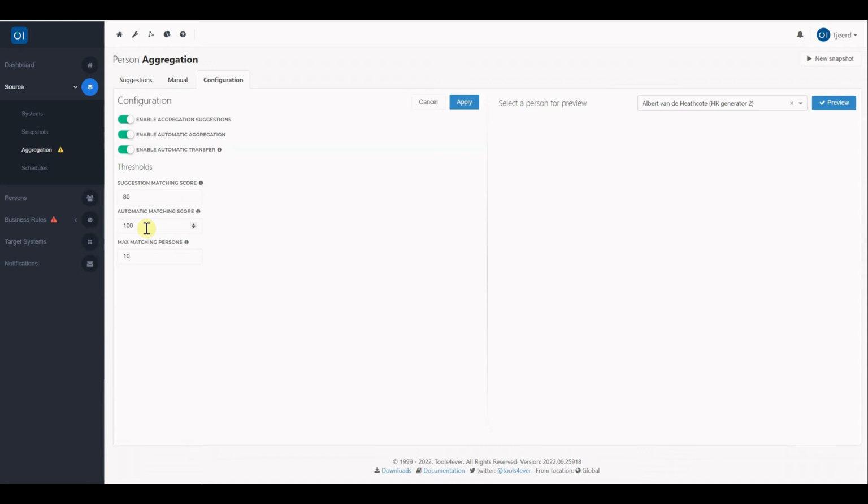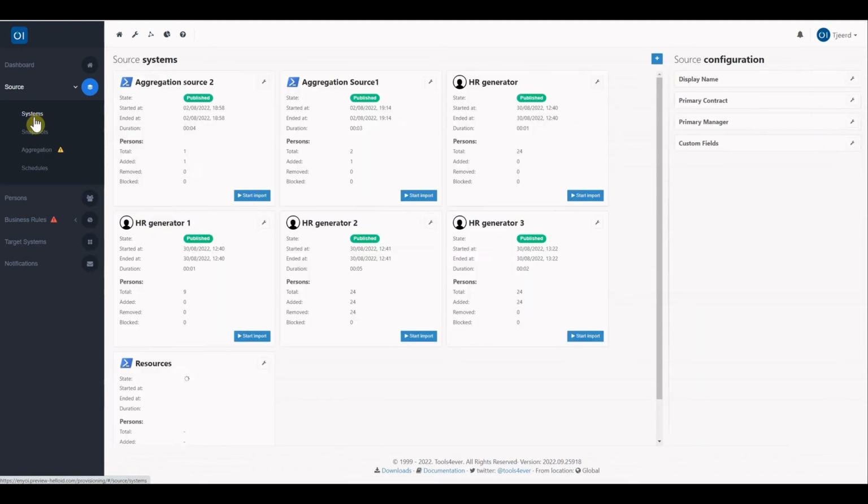For some more insights about how this functionality works in detail, we prepared a little demo. We have enabled the automatic aggregation and the automatic transfer. If you go to the source, we have a few source systems already in place in which the HR generator system was introduced latest and most recent one.